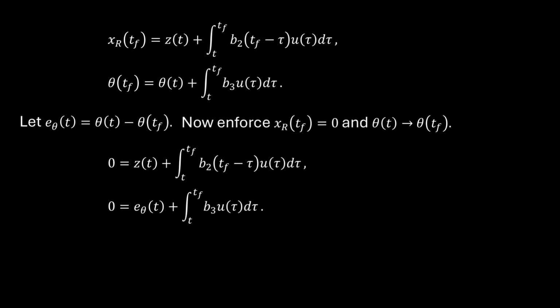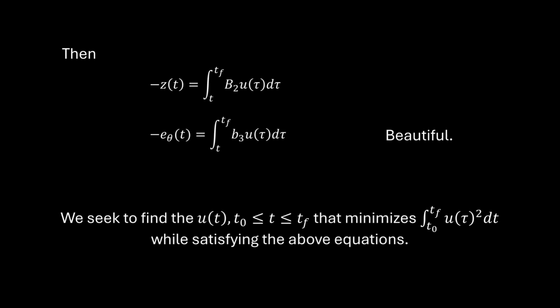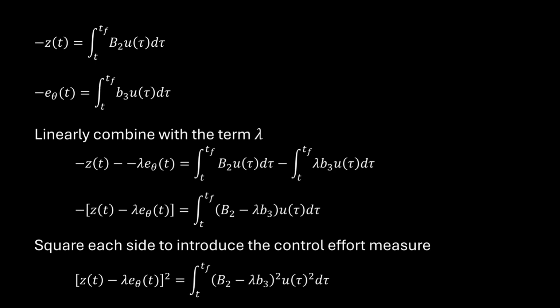For a little more brevity, I'm going to let capital B2 be lowercase b2 times TF minus tau. And when we do this, we get a beautiful set of equations to work with. With the constraints now built in, we seek to find the control that minimizes the control effort while satisfying the above relations. Now, these are linear expressions, and so we can linearly combine them with, say, a variable lambda into a single expression. And then squaring each side, we see the control effort appear.